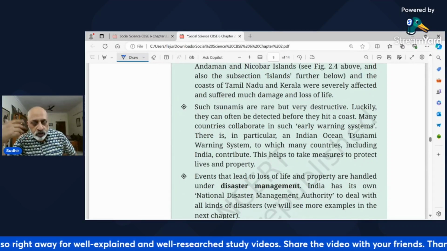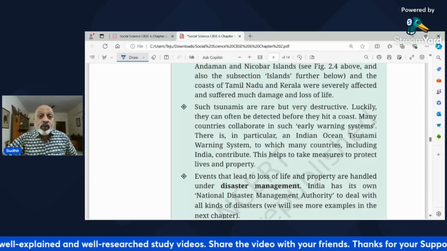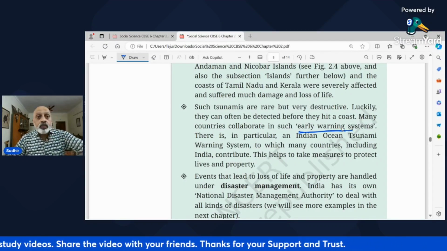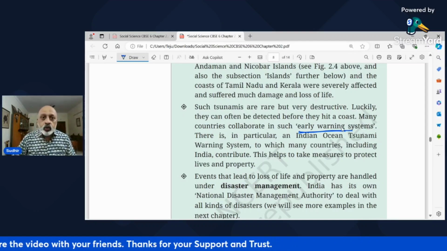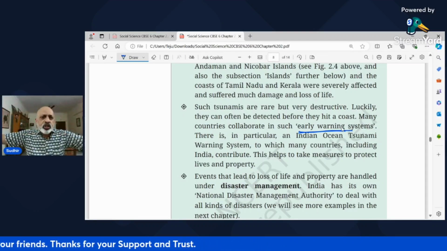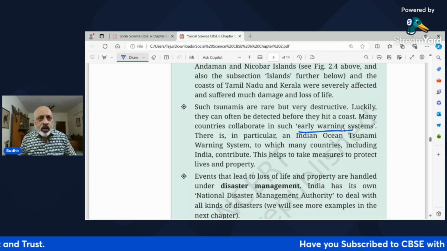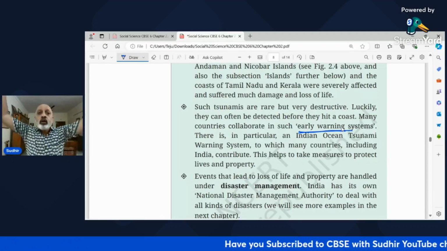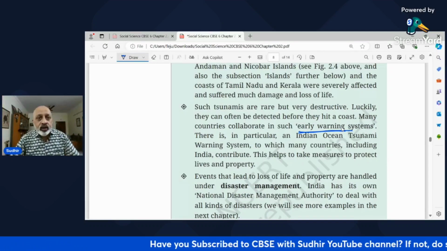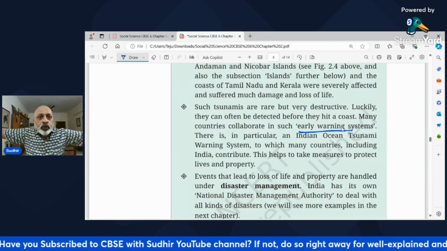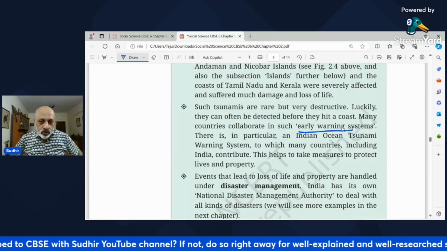And there are these early warning systems so that people can be evacuated. Evacuated means people who live near the sea are told to vacate. I remember in 2004 the entire Marina Beach in Chennai was completely evacuated. People were not allowed to go there because the sea waves were 40 feet, 50 feet high, completely submerging any kind of property along the coast.